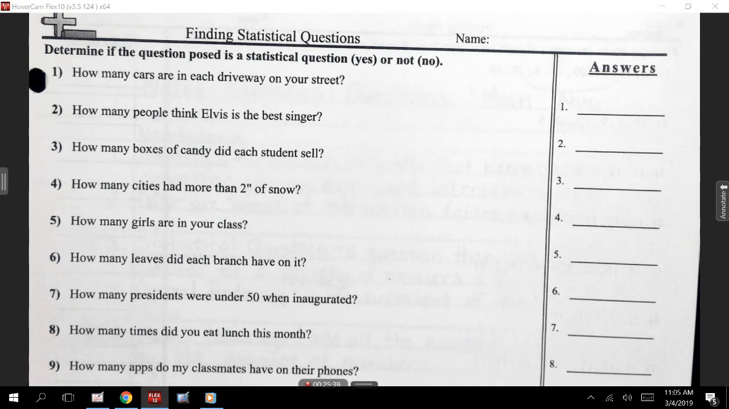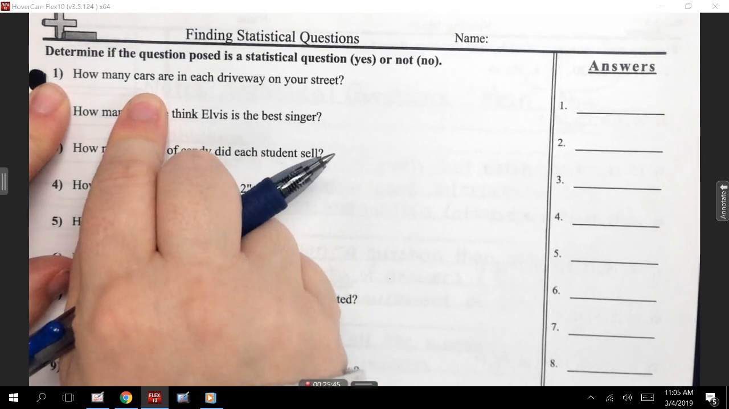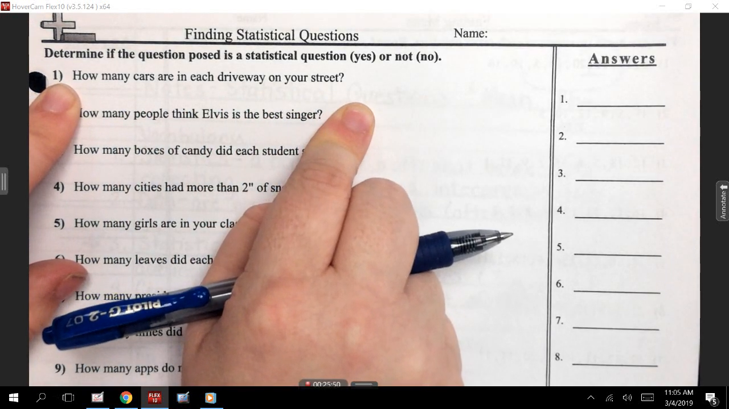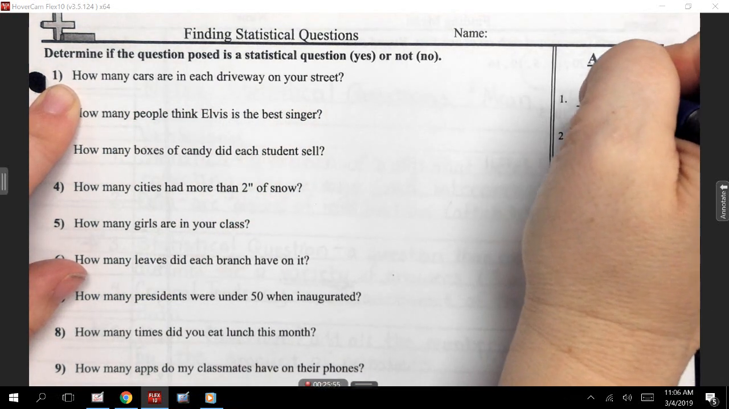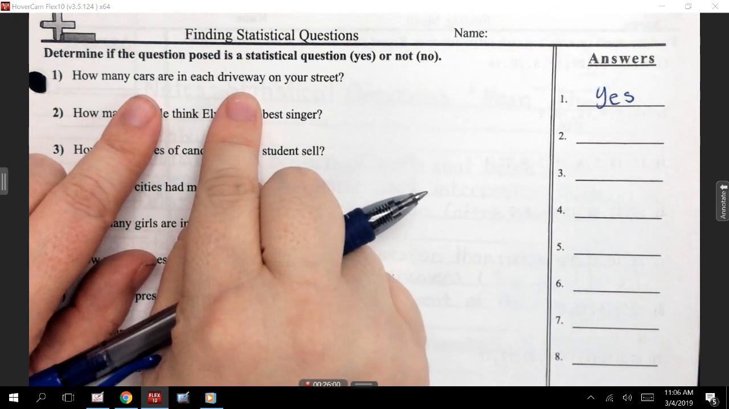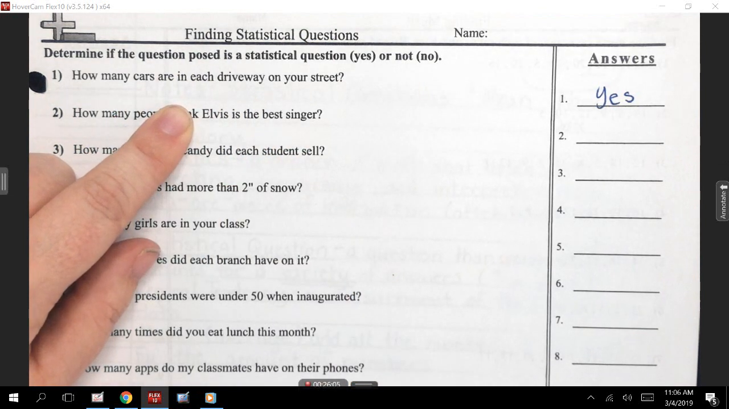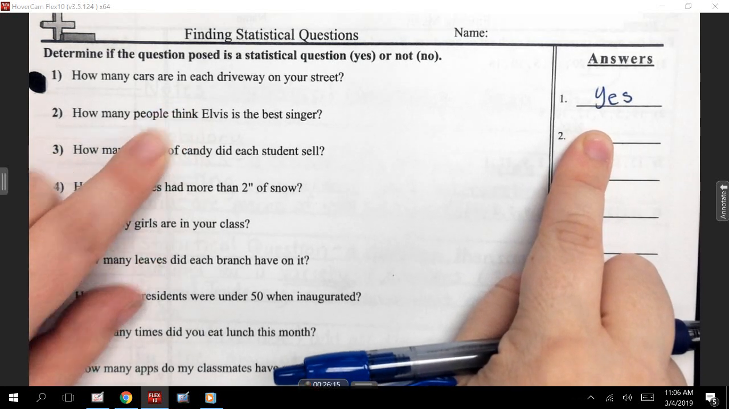All right. Number one says, how many cars are in each driveway on your street? Is this statistical? Camilla? Yes. Why? It's talking about each driveway. Is it asking about your driveway? No, it's saying on the street that you live in, if you go down and count the cars in the driveways, some will have 1, some will have 2, some might have 4, depends on how many people are driving, okay? So yes, this is statistical because you're going to get different answers.